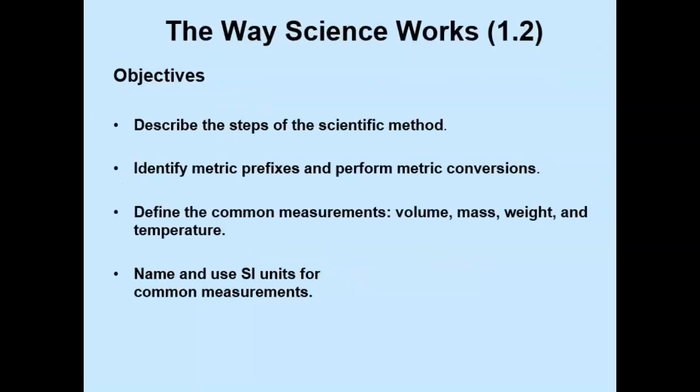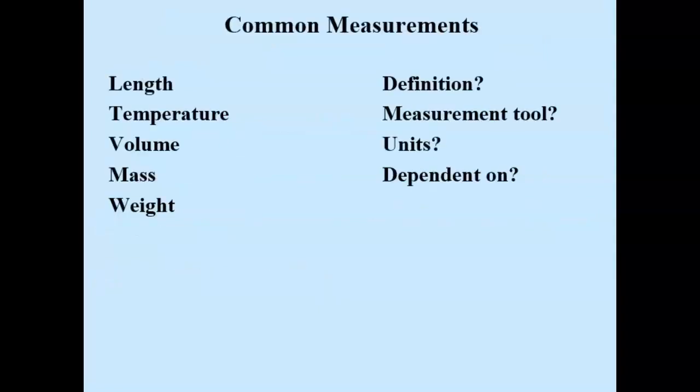Physical science is studying Chapter 1, Section 2, the way that science works. Last time we discussed the scientific method and the metric system. This time we're going to focus on common measurements because we want you to get ready for labs. We'll define them and we will name and use the SI units. The common measurements we'll study are length, temperature, volume, mass, weight. We'll give the definition, the measurement tool, the units, and what they depend on.